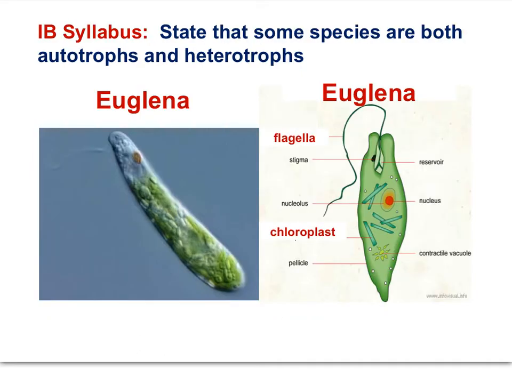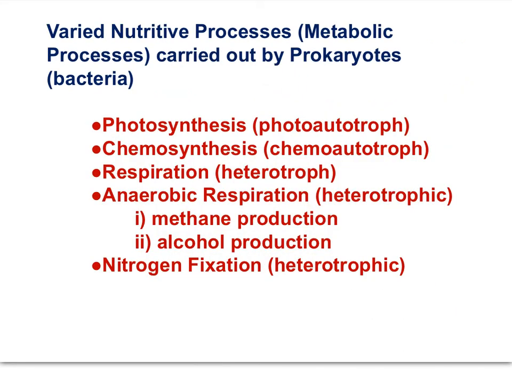While I've compared the paramecium as a heterotroph with Chlamydomonas as an autotroph, there are organisms such as Euglena that are both. Euglena can ingest other organisms like the paramecium, and it has chloroplasts for photosynthesis like Chlamydomonas. Single-celled organisms carry out many metabolic processes, all within the confines of a single cell. For example, single-celled bacteria can conduct photosynthesis, chemosynthesis, respiration, anaerobic respiration, and nitrogen fixation.